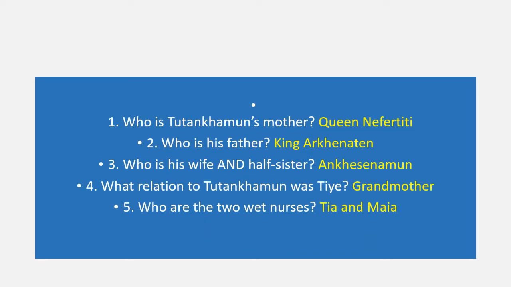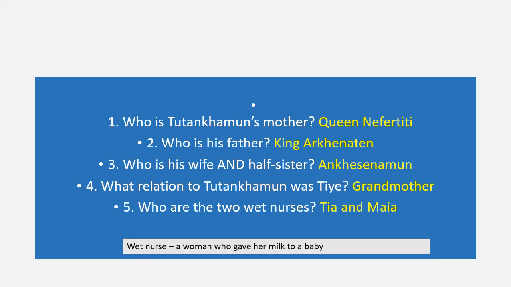Okay, here are the quick answers then. Number 1, who was Tutankhamun's mother? It was Queen Nefertiti. Number 2, who was his father? King Akhenaten. Number 3, who was his wife and half-sister? Ankhesenamun. What relation to Tutankhamun was Tai? Grandmother. And number 5, who were the 2 wet nurses? Tia and Maya. I want you to add the word wet nurse to your glossary.